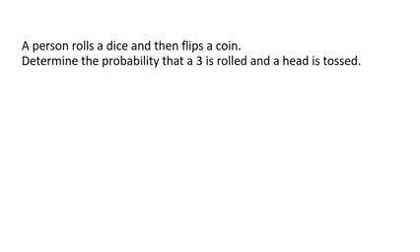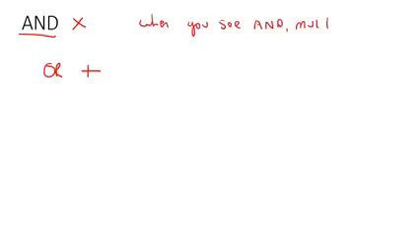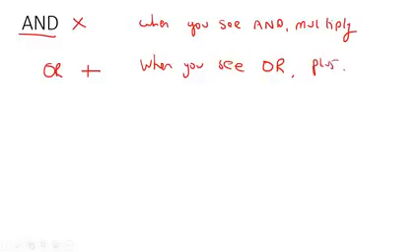So what I want you to do, when you see the word and, I want you to think about multiplying. We'll get to the word or just now, but for now you can just write down: when you see or, I want you to add. Okay, write that down. When it's and, I want you to multiply. When it is or, I want you to add. So when you see and, multiply. When you see or, then plus. Okay, so let's do some examples.